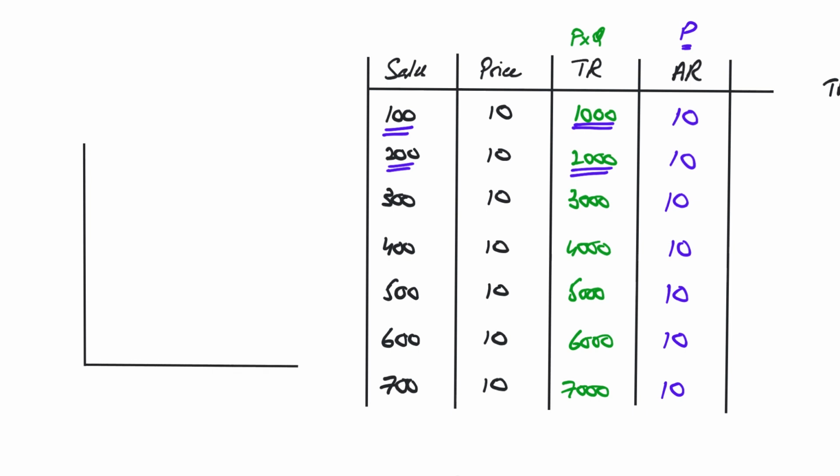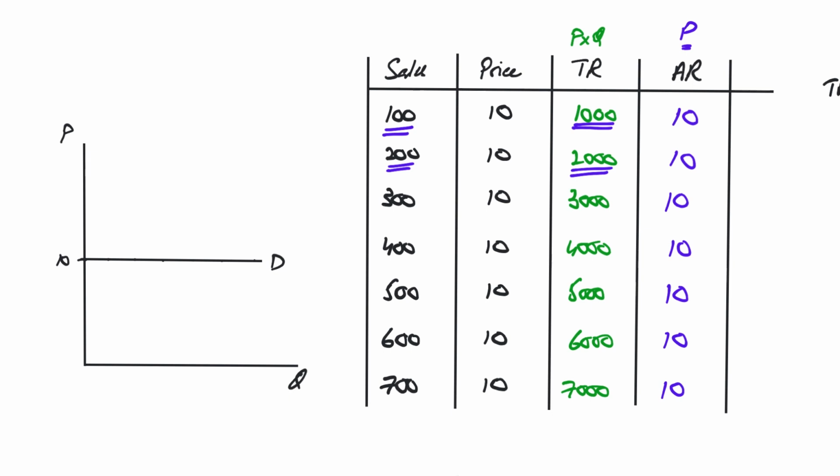So for a demand curve, you have price and you have quantity. Okay, the price of the product is 10 and once you sold quantity 100, 200, 300, 400, 500, 600, 700. The thing is, the demand curve is like this.